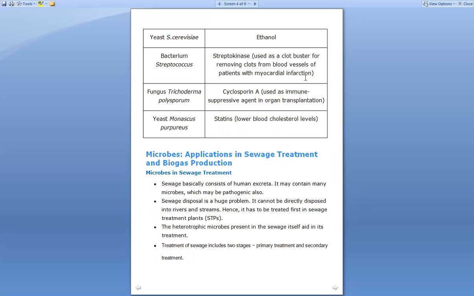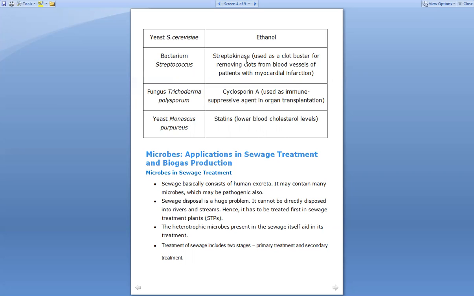The person who is undergoing myocardial infarction has an increase in the cholesterol level. So the deposition of fats occurs inside the blood vessels. For removing the clots from these blood vessels, this streptokinase enzyme is used. It is sent to that particular place and then it bursts the clot over there.